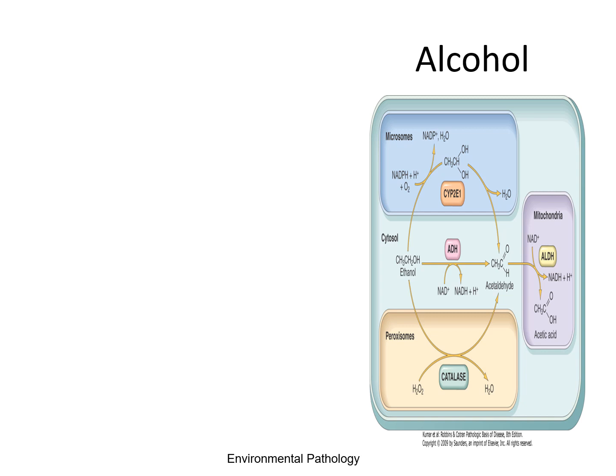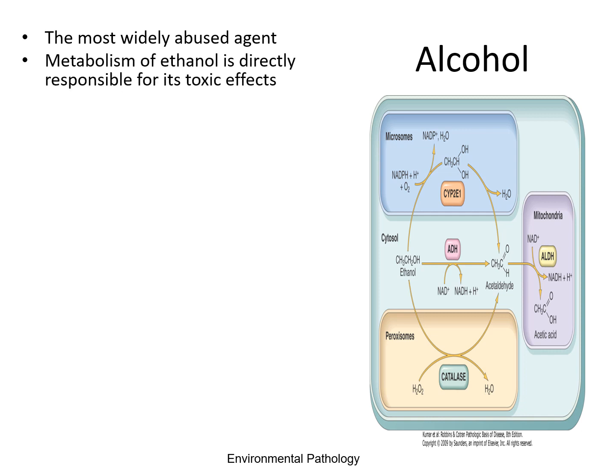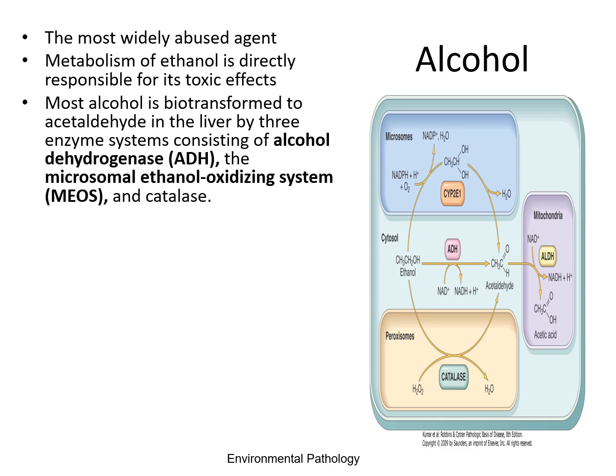Alcohol is the most widely abused agent. Metabolism of alcohol is directly responsible for its toxic effects. Most alcohol is transformed to acetaldehyde in the liver by three enzyme systems: alcohol dehydrogenase, the microsomal ethanol oxidizing system, or cytochrome P450, and catalase.